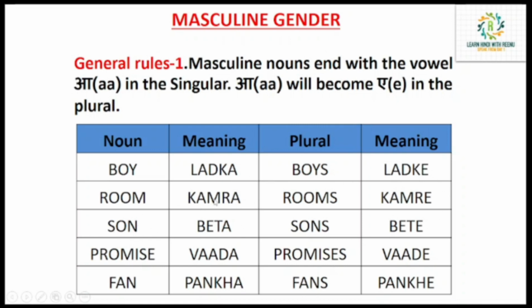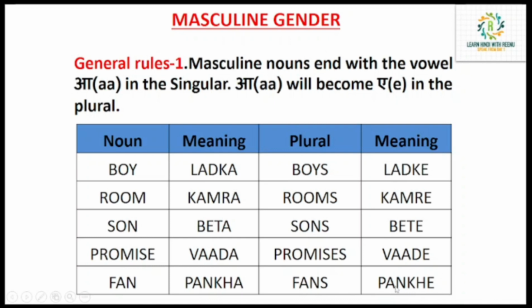Son, beta, sons, bete. Promise, vada, promises, vade. Fan is pankha. In English this is neuter, but in Hindi this comes in masculine gender because it is ending with the a sound, pankha, and in plural it will become pankhe.